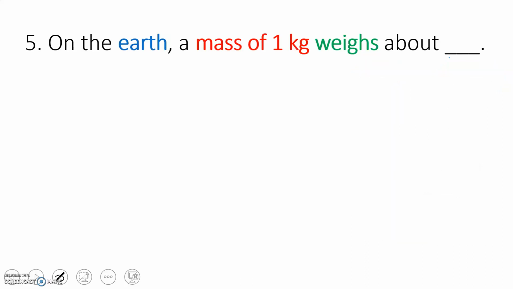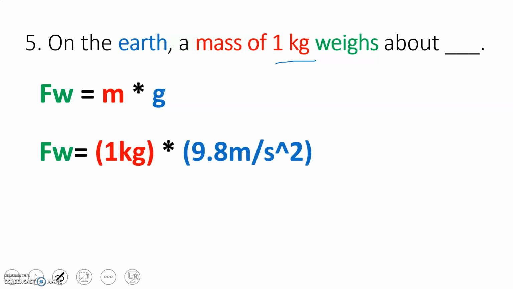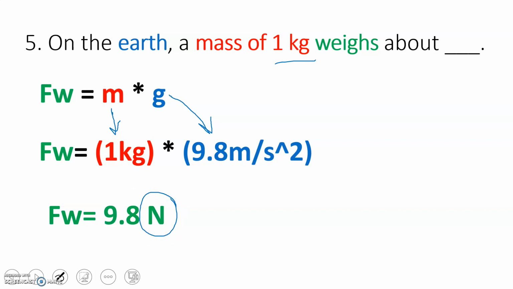So on Earth, a mass of 1 kilogram weighs about, well, let's calculate it. Remember, we have an equation to solve for weight. Weight equals mass times gravity. Let's plug in. We knew that our mass was 1 kilogram, and that the gravity on Earth is 9.8 meters per second squared. So when you multiply it out, the weight for this 1 kilogram object would be 9.8. And remember, weight is a force, so newtons: 9.8 newtons.